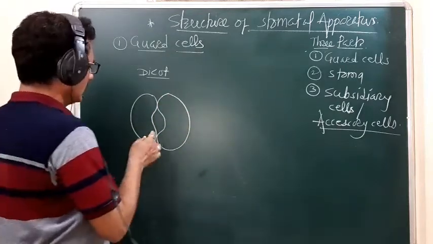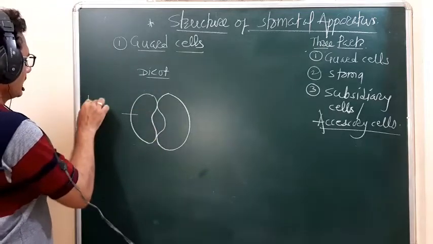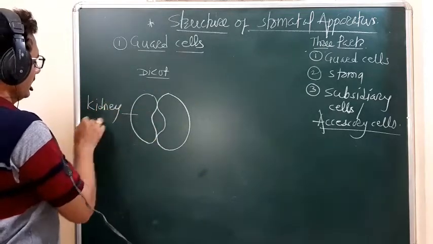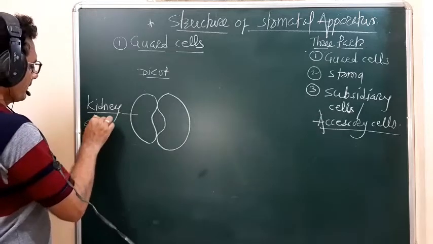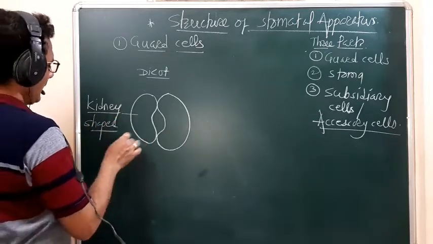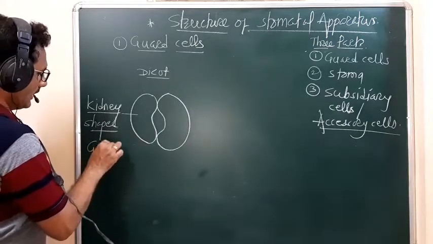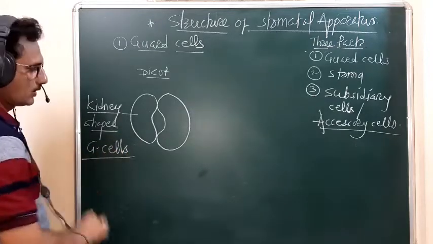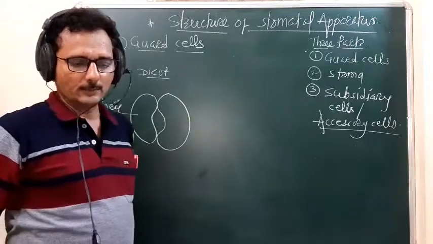So these are the kidney shaped guard cells, they are 2 in number. So you remember this one.